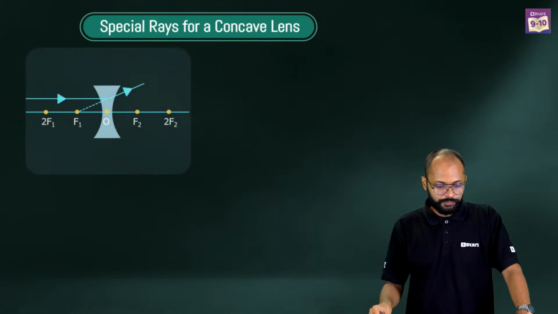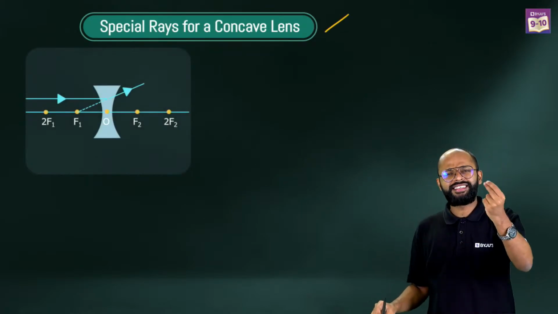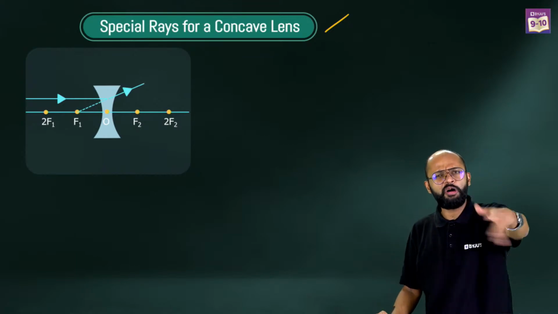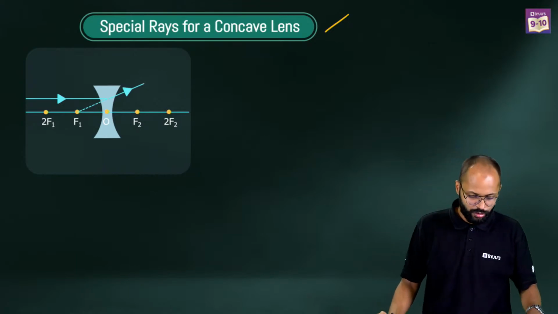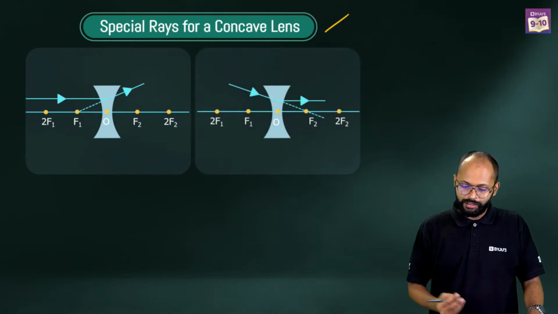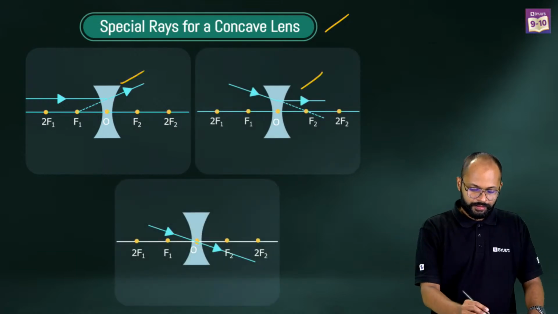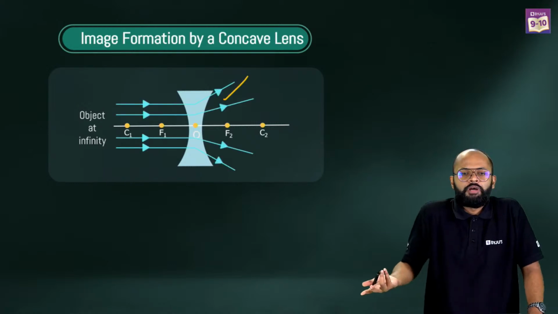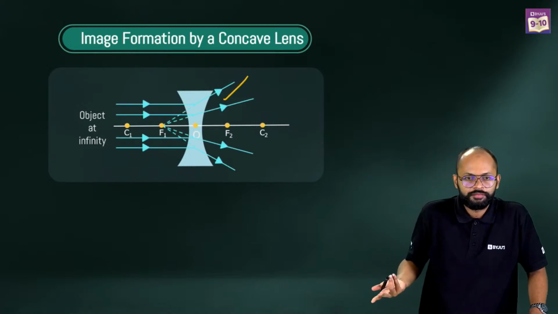So, special rays for concave lens are simple. Like a convex mirror, same for a concave lens. Always virtual, erect, diminished. That's it, there is nothing else in this. These are the special rays. Image formation will be virtual, erect and diminished every time. Correct?